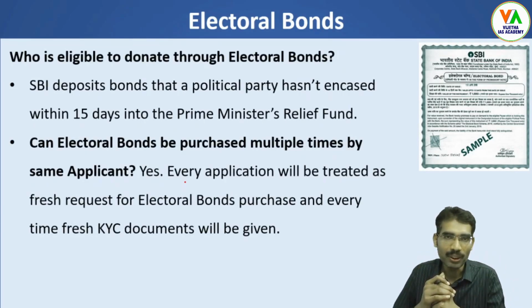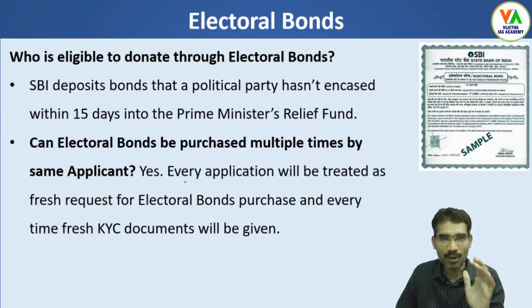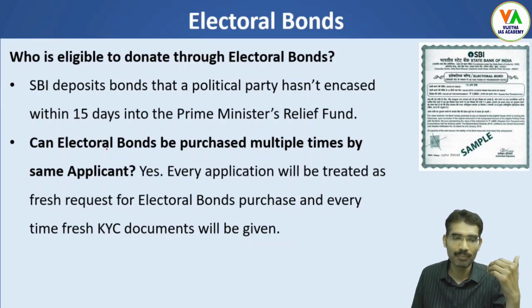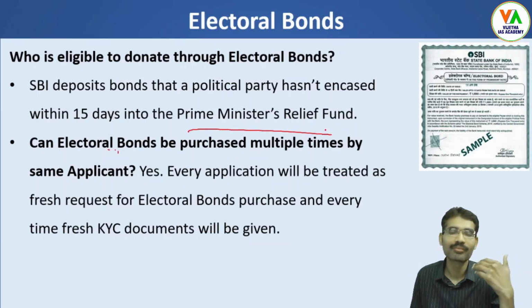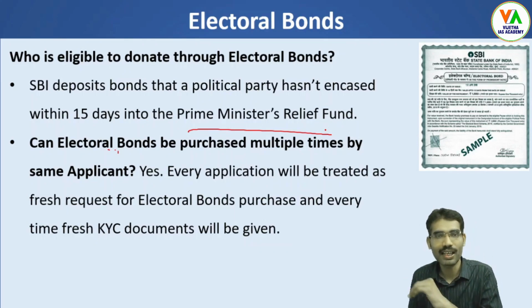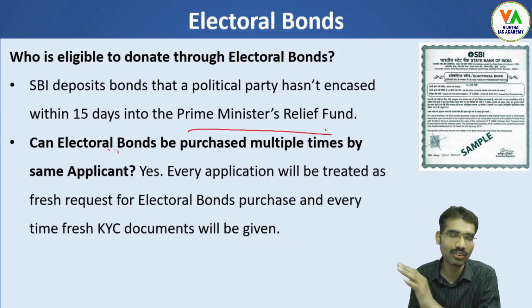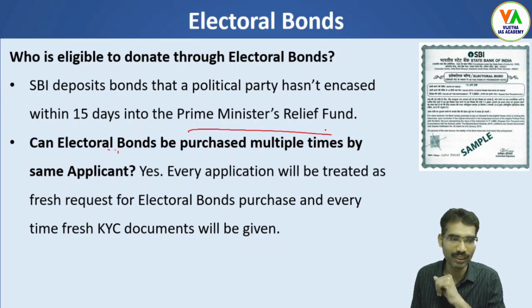Suppose a political party has not encashed these electoral bonds within 15 days. These bonds directly go to the Prime Minister's Relief Fund. SBI deposits these bonds directly to the Prime Minister's Relief Fund, because they are donations given to a political party. If the political party does not encash within 15 days, the donations go to the Prime Minister's Relief Fund.